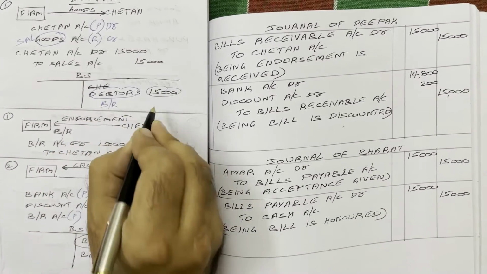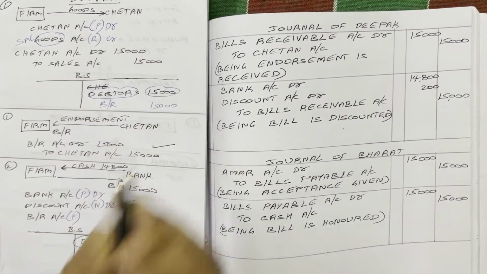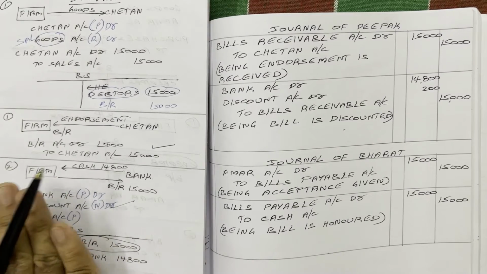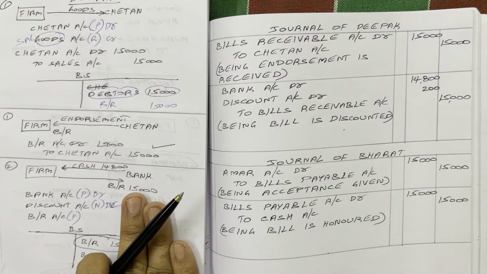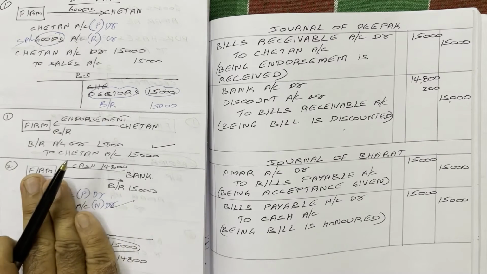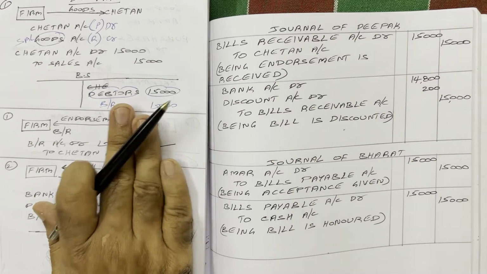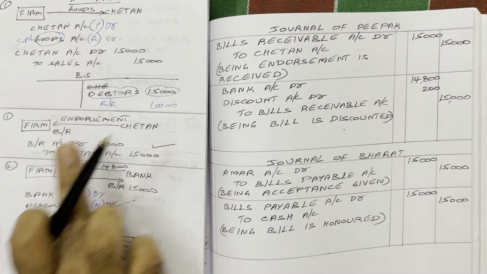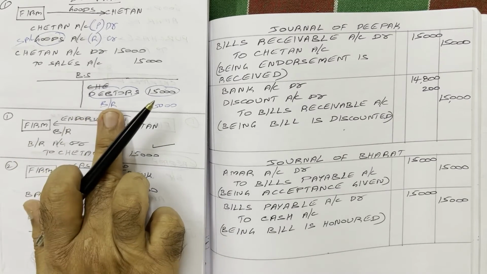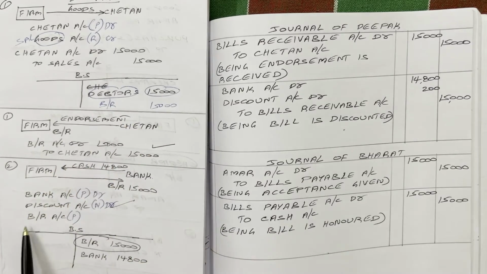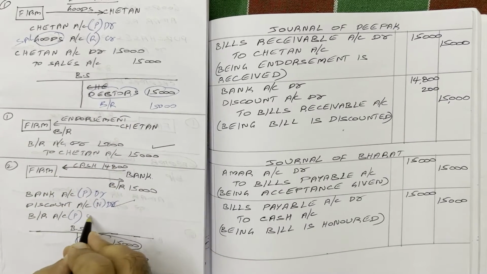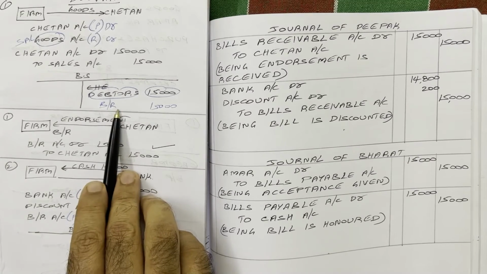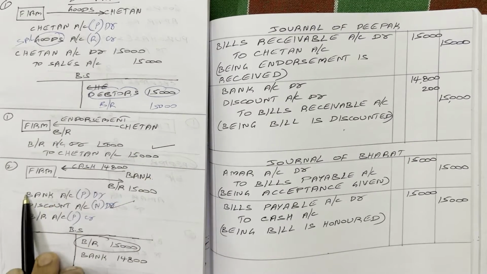Bills receivable value is also 15,000. And now what happened? This bill, Deepak discounted with the bank. Now, with Deepak, this bill is not there. So this bill we have to cancel. How did we create this bill? By debiting. If you want to cancel this bill, you have to credit now. That is why bills receivable account we have to credit. And this bills receivable asset is converted into bank asset.